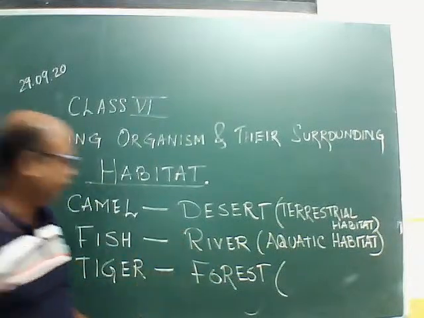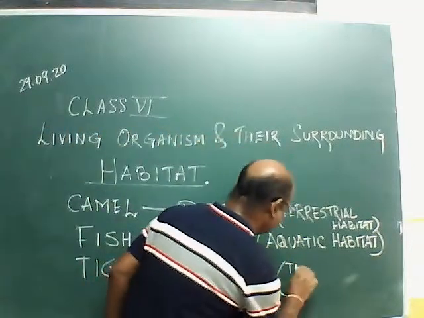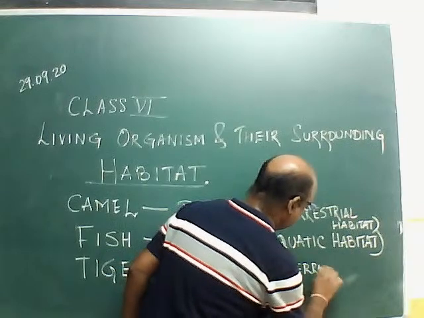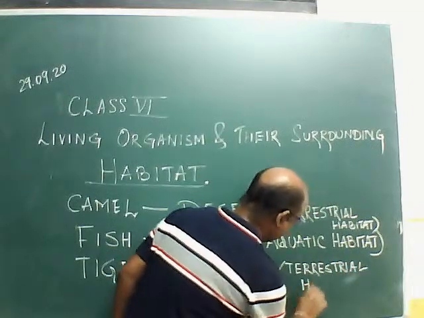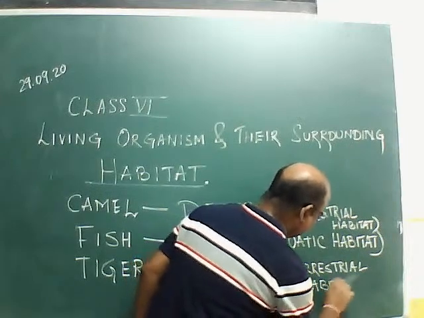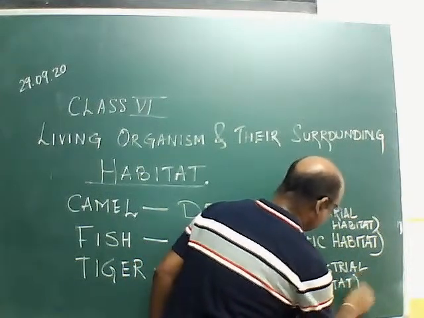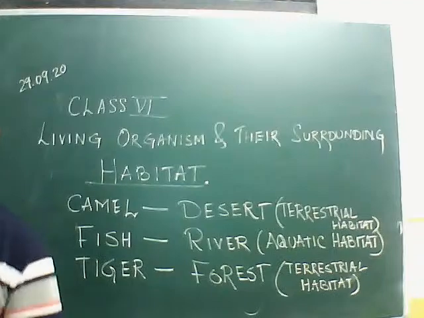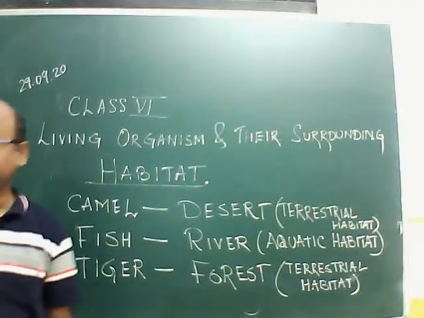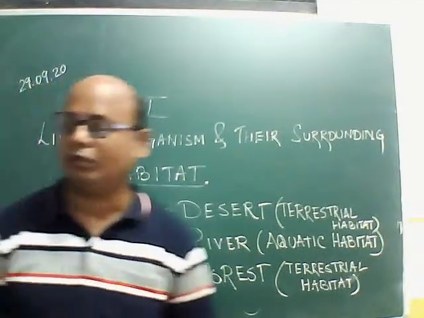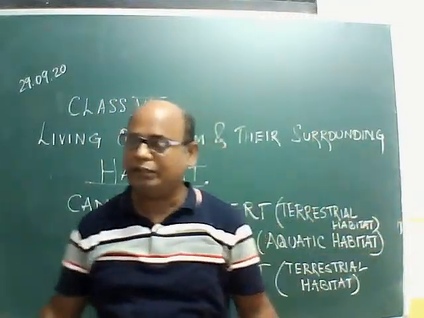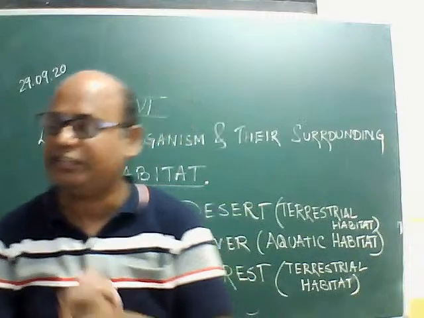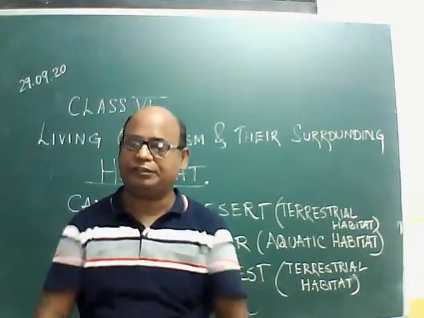Forest is also a terrestrial habitat. Like that, in mountain also we will find mountain goat living. So what is that habitat? It is a terrestrial habitat.